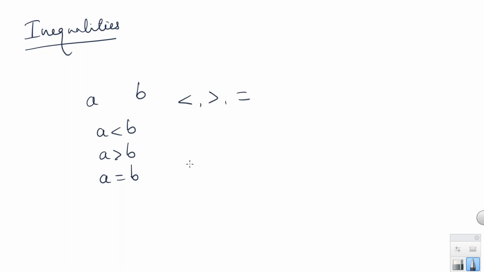Along with this, we are taking two more symbols. The other symbol is less than or equal to. If A is less than or equal to B, it means there are two possibilities: A can be less than B or A can be equal to B. Two cases. When I say A is less than or equal to B, the meaning is A is either less than B or A is equal to B.